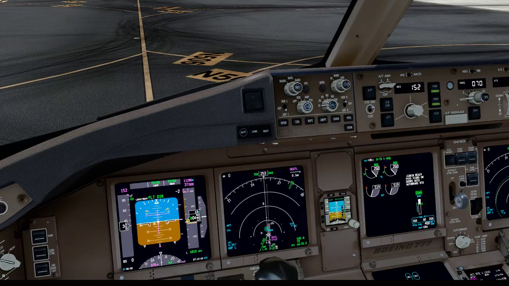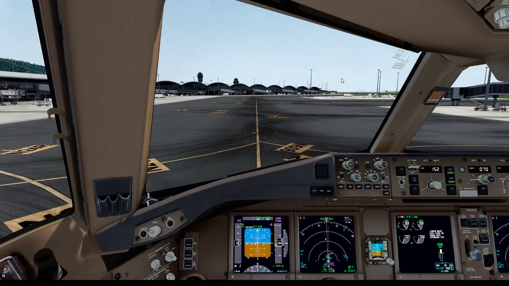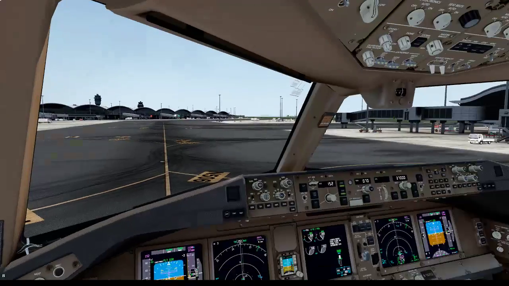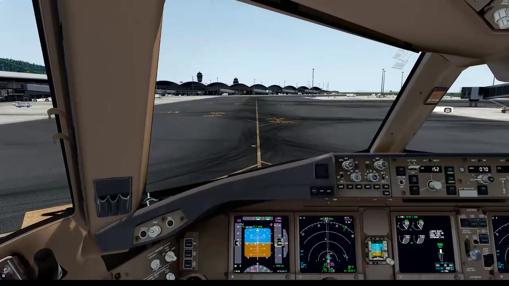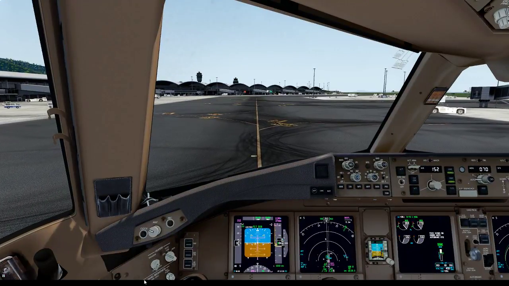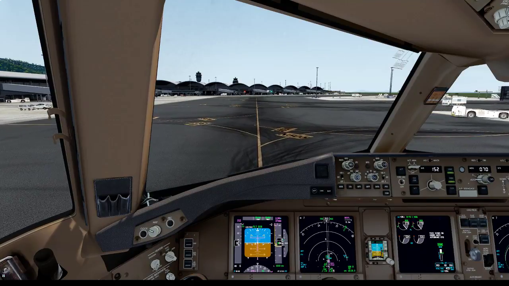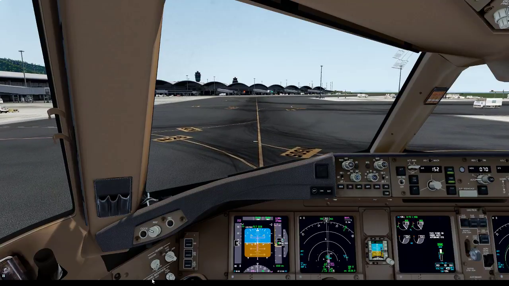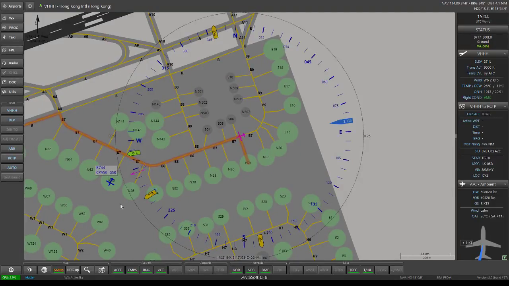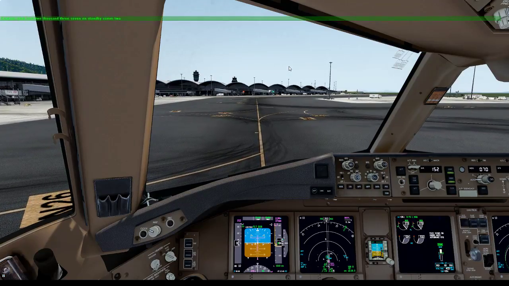Roger, 28 on N1 and rolling. Right guys, so you go straight out until you turn left on Bravo. Keep it on Bravo until Alpha 2, Alpha 1.